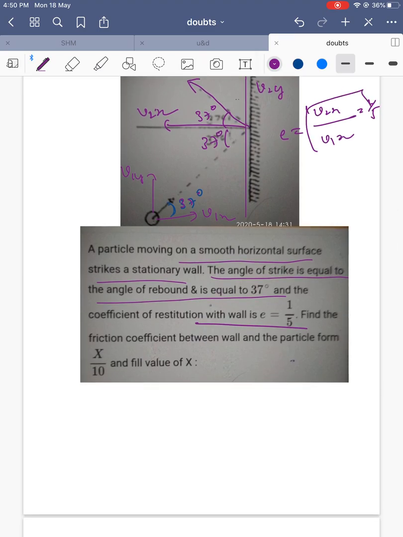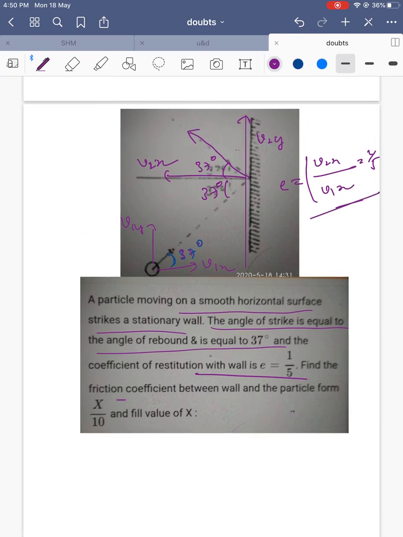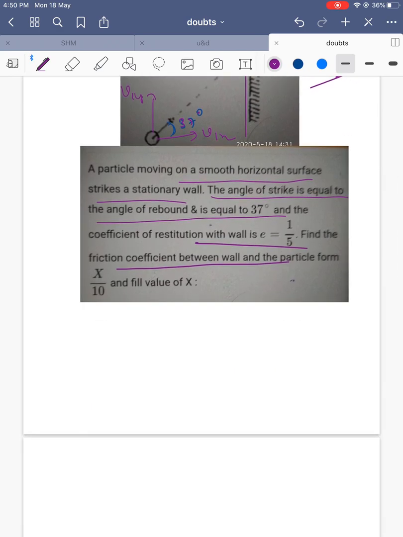Okay, one statement is done. v2x by v1x is equal to 1 by 5. Next, what is it saying? Find the coefficient of friction between the wall and the particle, given as x by 10. What is the value? Find the x value. So whenever you see this kind of question, friction is given, so we will be confused whether to solve or not. Simple. When the friction is given, whatever it is given, first write whatever is known.